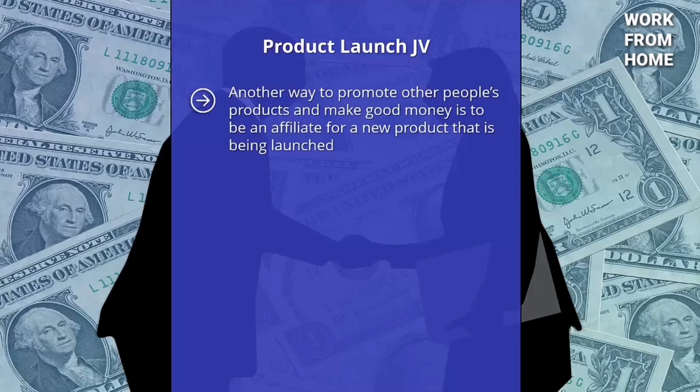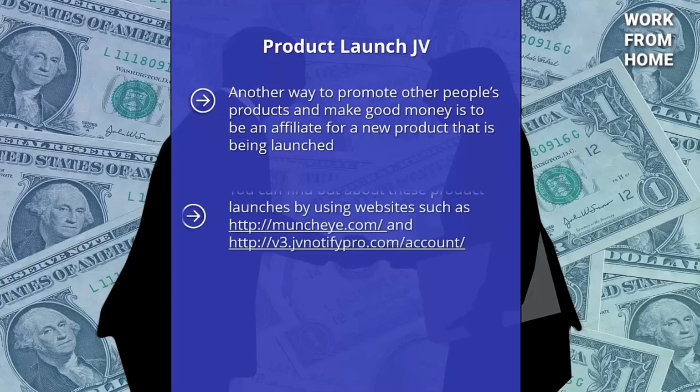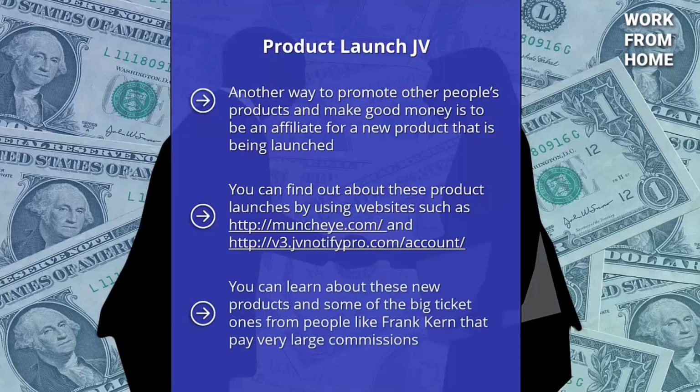Another way to promote other people's products and make good money is to be an affiliate for a new product that is being launched. You can find out about these product launches by using websites such as muncheye.com and v3.jvnotifypro.com/account that have information about many product launches coming up. You can learn about these new products and some of the big ticket ones from people like Frank Kern that pay very large commissions. What the smart people do for the big ticket launches is create a unique bonus pack that is related to the product and can only be claimed if your subscriber buys through your link.